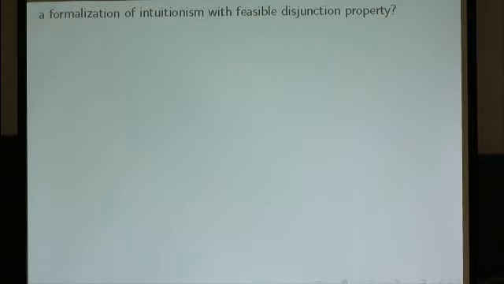In this context, it is probably interesting to mention intuitionistic logic. If I'm not mistaken, one of the original philosophical ideas behind intuitionism is a sort of feasibility requirement that whenever you have a proof of A or B, you can derive A or you can derive B. I guess that back then people couldn't consider feasibility in terms of modern computational complexity.